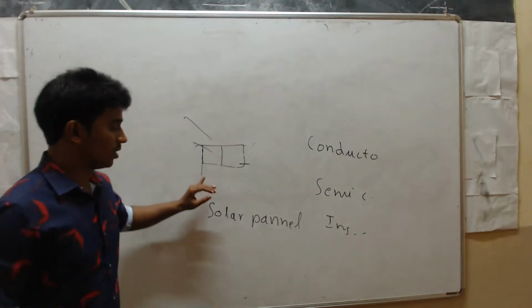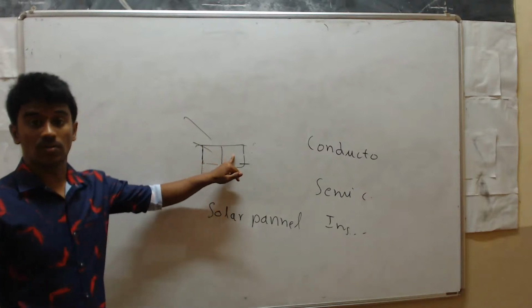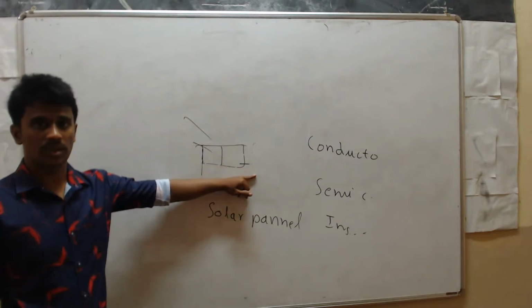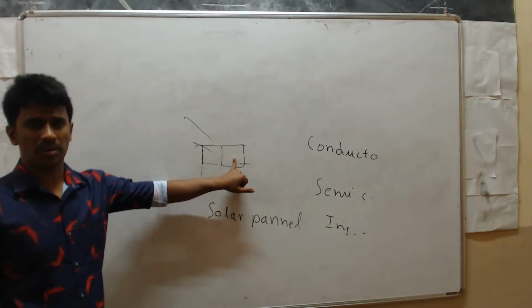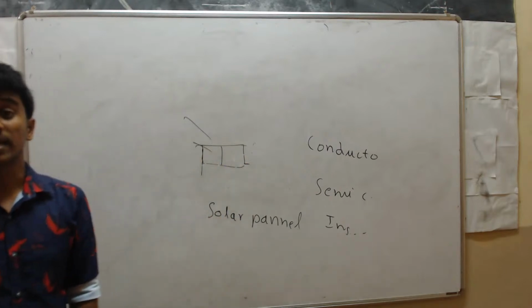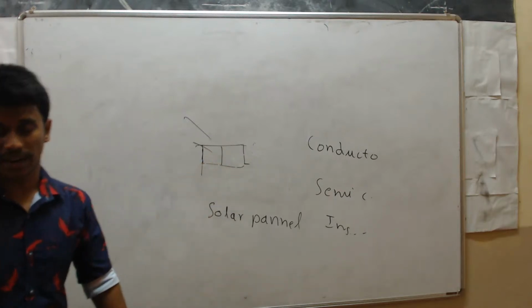To make solar cells we use high grade silicon, not normal silicon. Silicon is available in a huge amount, but here we use that high graded silicon. Why? Because silicon is a semiconductor.